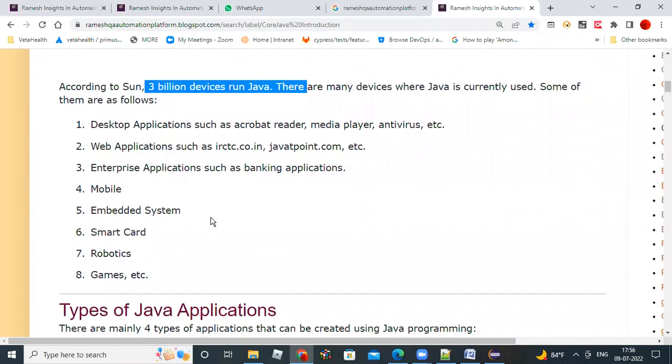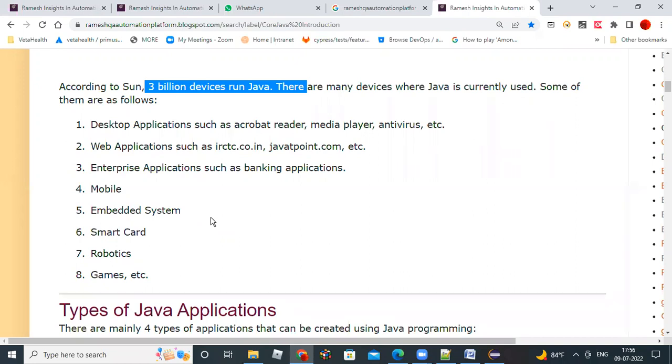Java is used widely in desktop applications. Like your PDF Acrobat Reader, media players, antivirus software. These kinds of applications are developed in Java. That's the first place where Java is used. Then second, web applications. There are so many, but I listed one: the IRCTC website in India, for train ticket booking. That is one website fully developed in Java.